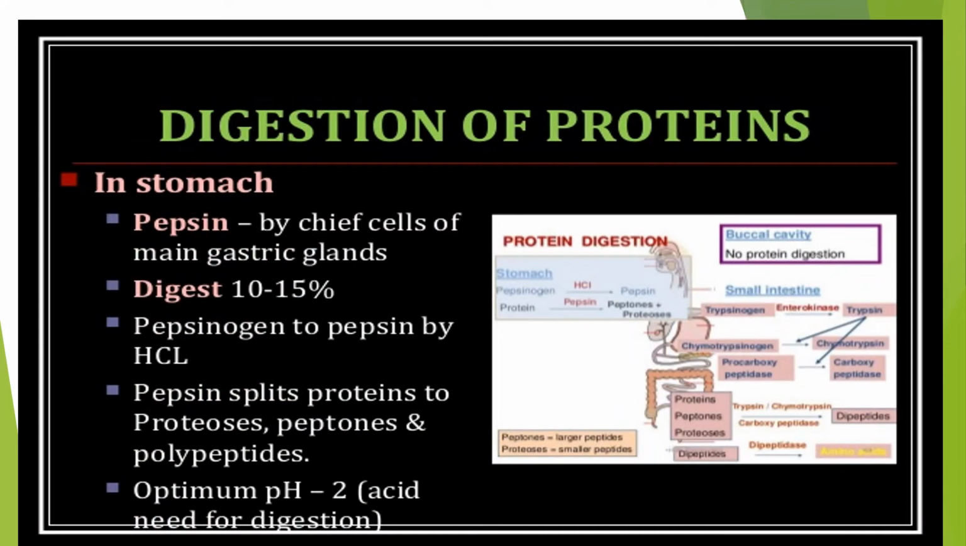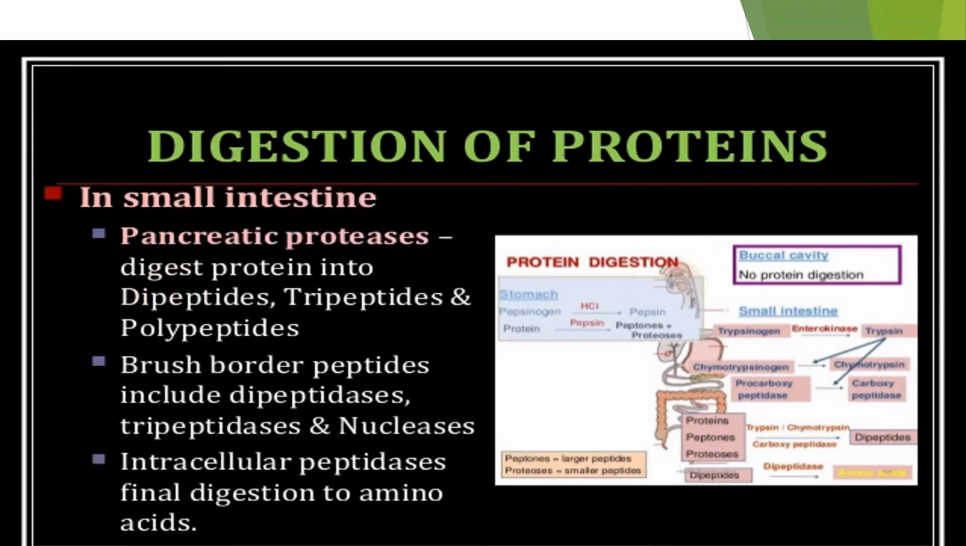Digestion of proteins in the stomach. We have pepsin from the chief cells of the main gastric glands, which digests 10 to 15%. Pepsinogen is converted to pepsin by hydrochloric acid. Pepsin splits proteins into proteoses, peptones, and polypeptides. The optimum pH is 2. Acid is needed for digestion of proteins in the small intestine.